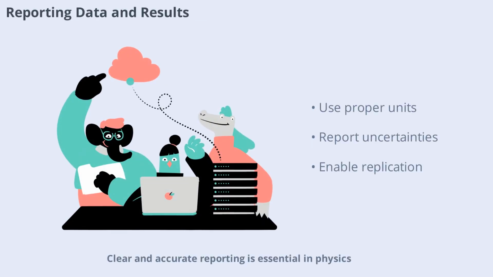Clear and accurate reporting is essential in physics. Physicists must present their data, analysis methods, and conclusions in a way that others can understand and verify. This includes using proper units, significant figures, and uncertainty estimates. Well-documented reports allow others to replicate experiments and build on previous work, advancing scientific progress.